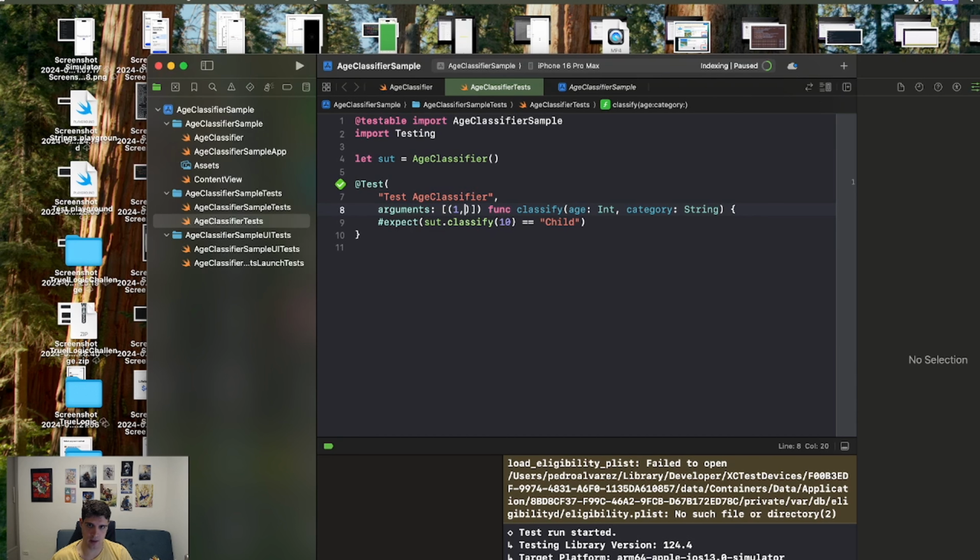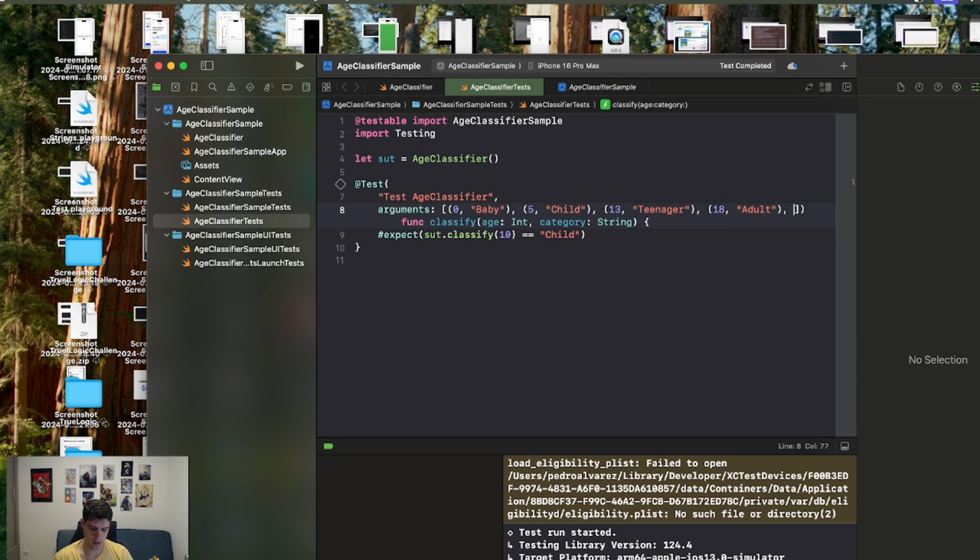And let me pass here 0 and tag that as a baby. 5, a child. 13, a teenager. 18, an adult.